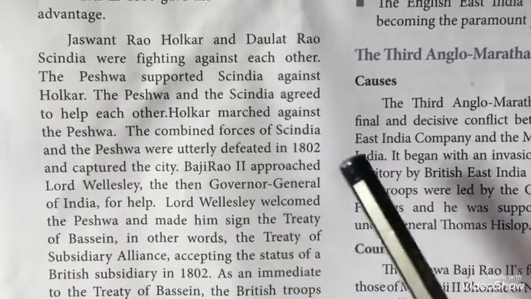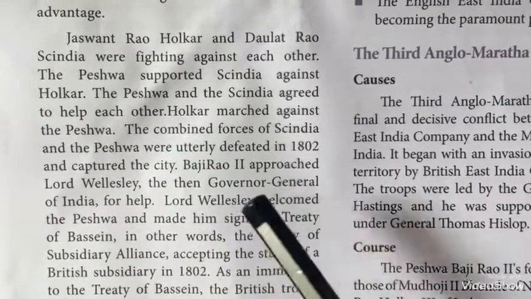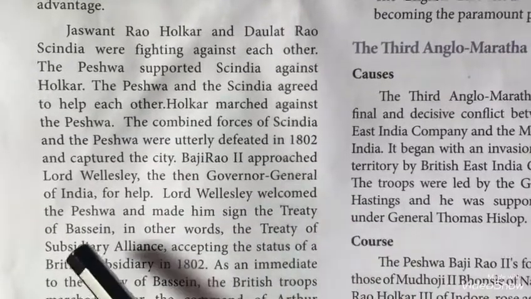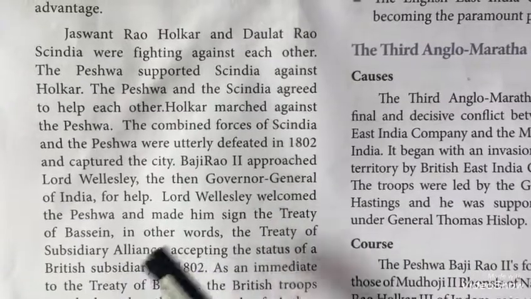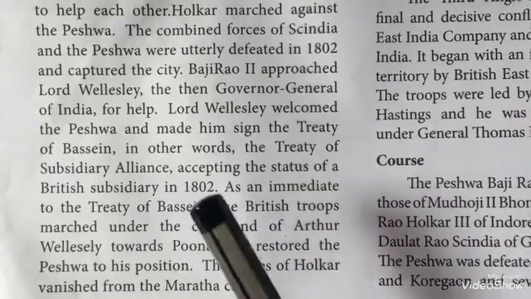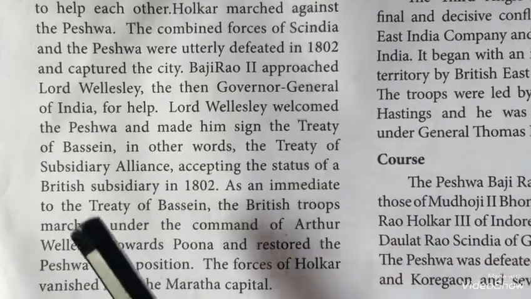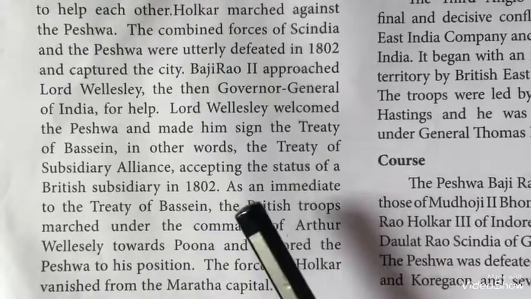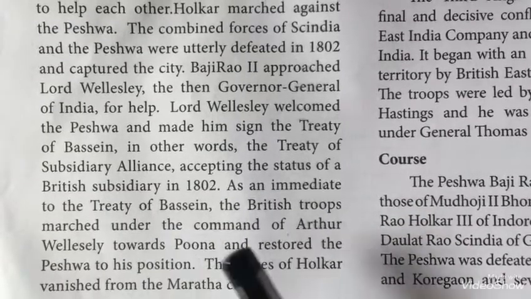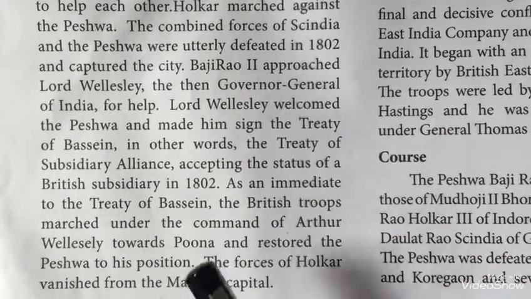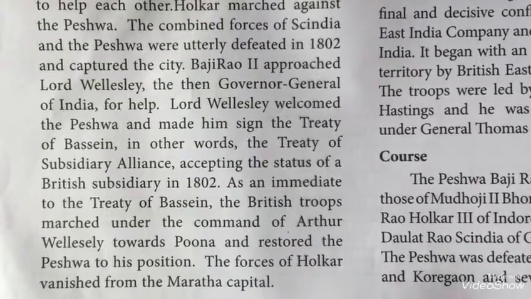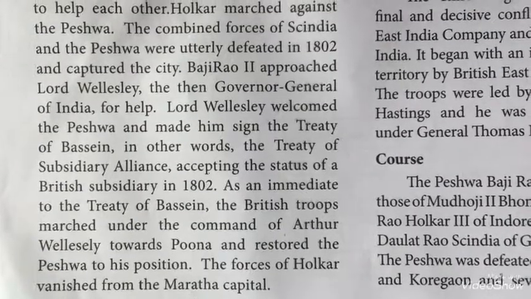Baji Rao II approached Lord Wellesley, then Governor General of India, for help. Lord Wellesley welcomed the Peshwa and made him sign the Treaty of Bassein, in other words, the Subsidiary Alliance, accepting the status of a British subsidiary in 1802. As an immediate result of the Treaty of Bassein, the British troops marched under the command of Arthur Wellesley towards Pune and restored the Peshwa to his position. The forces of Holkar vanished from the Maratha capital.